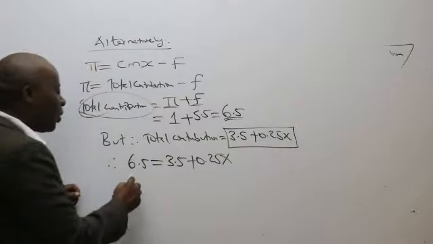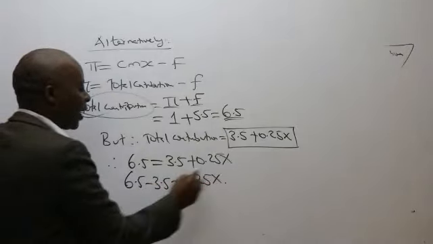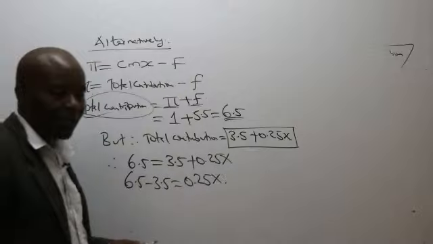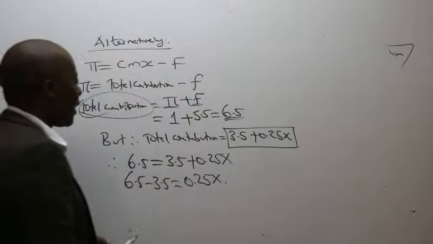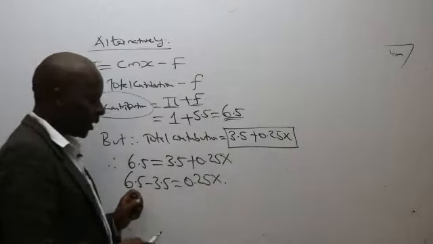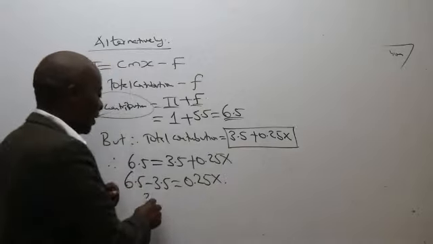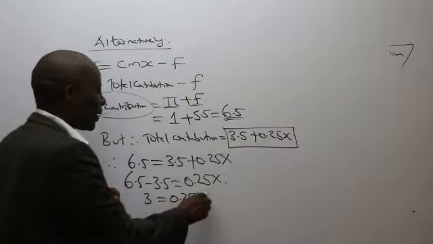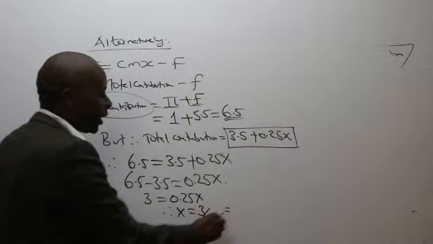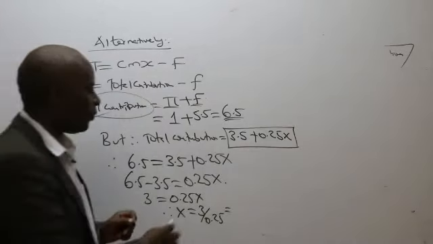So, ladies and gentlemen, this one here will be 6.5 minus 3.5 equals 0.25x, because I'm trying to put constants together. So my x here will be equal to what? What is 6.5 minus 3.5? 3, yes, 3. Thank you, Mombi. So 3 equals 0.25x, implying that x will be 3 over 0.25, which will end up giving us what figure, somebody? 12. Thank you very much, Edward.